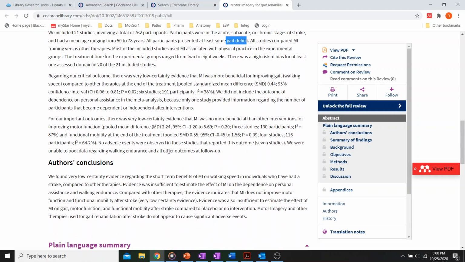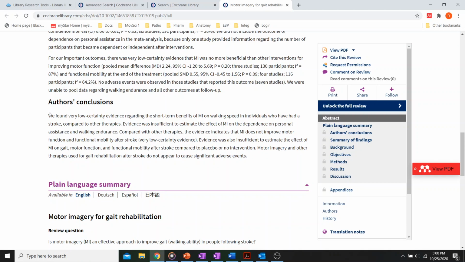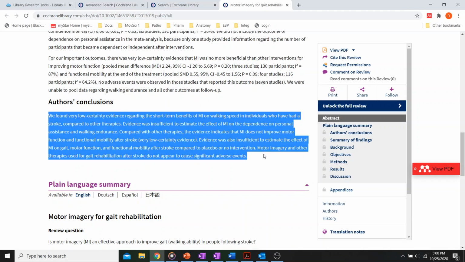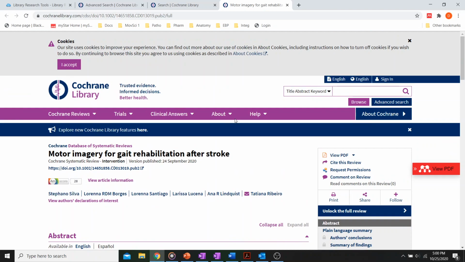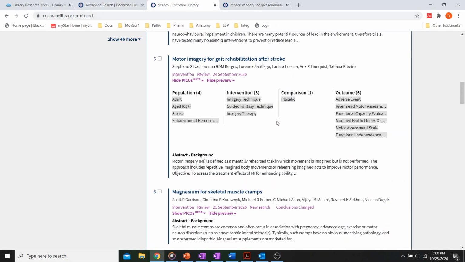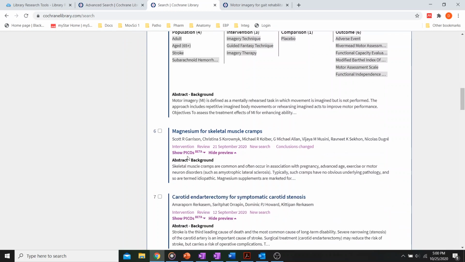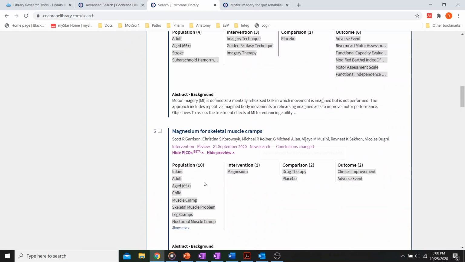So that one probably wasn't the most accurate. If you come down to the conclusions, it tells you what they found, what their perceptions of it were. But this is a new feature, and I know it's got a lot of potential because, as you know, going through all of these, the PICO is very important to learn and to know how to read it.